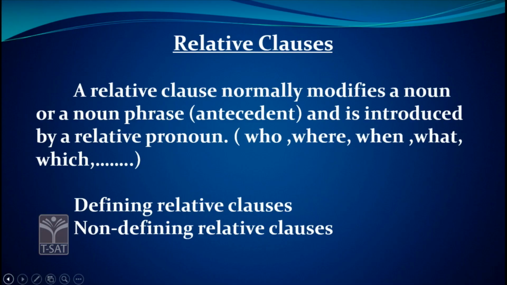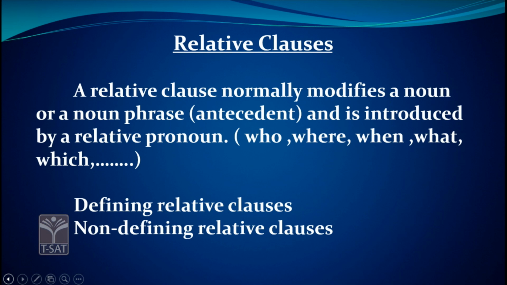And a very important point here: the relative clause. So what is a relative clause? It normally modifies a noun or a noun phrase which is called its antecedent, that is, it precedes it, and it is introduced by a relative pronoun: who, where, when, what, which.